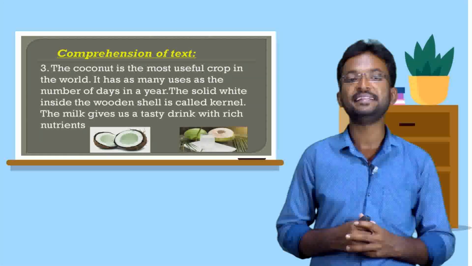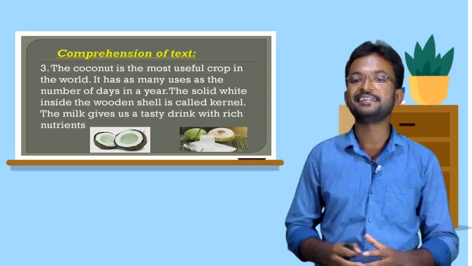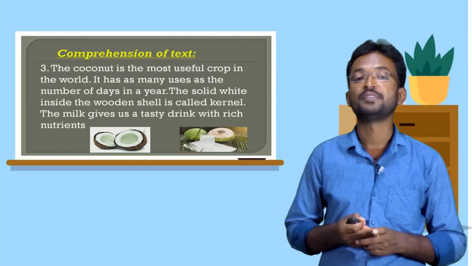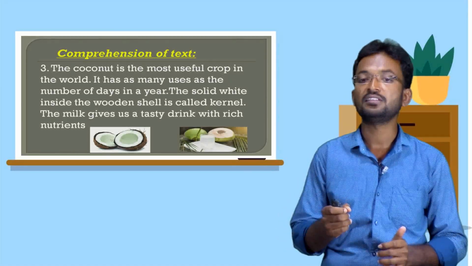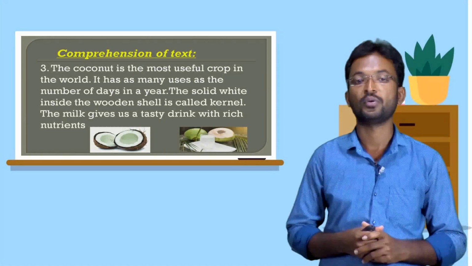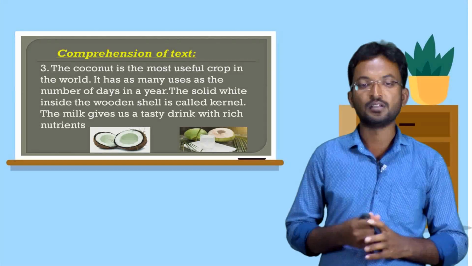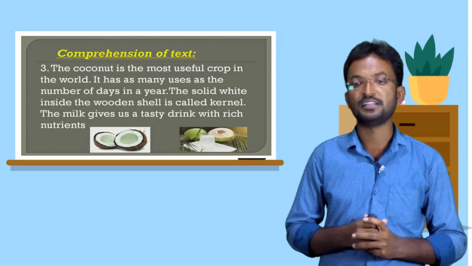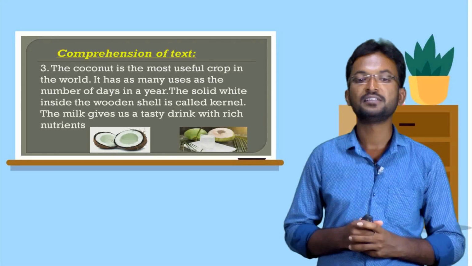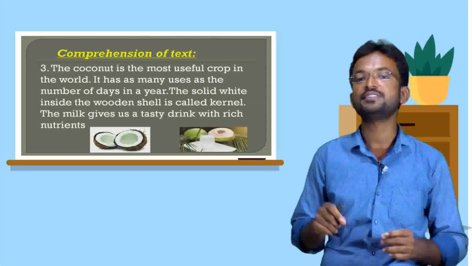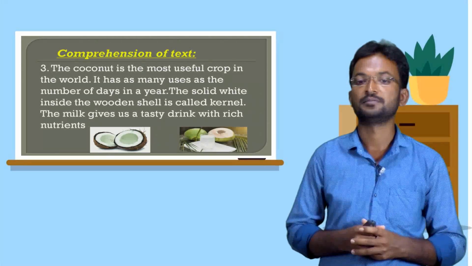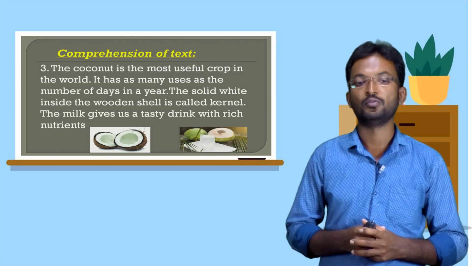The solid white inside the wooden shell is called kernel. Kernel means kobbari, the white part. The milk gives us a tasty drink with rich nutrients. Milk means tender coconut water, elaneeru, with rich nutrients.